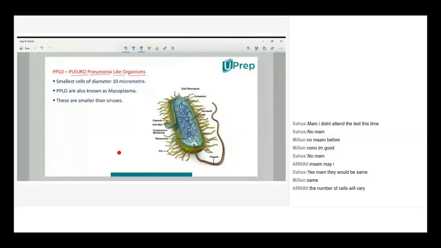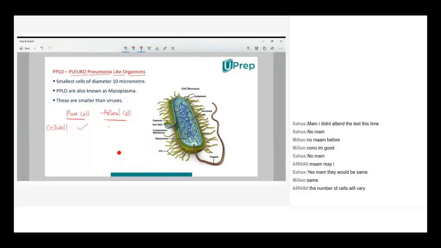First foremost point is when you take a plant cell and animal cell, there are few similarities and few differences regarding the outer covering. When you take plant cell, you will have cell wall. Okay? But in case of animal cell, you will not have cell wall.